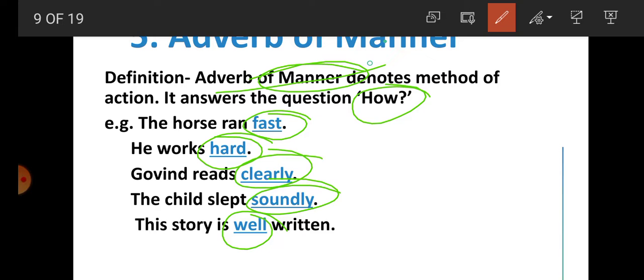Here in all the five sentences, it answers the question how and it qualifies the manner of the action.